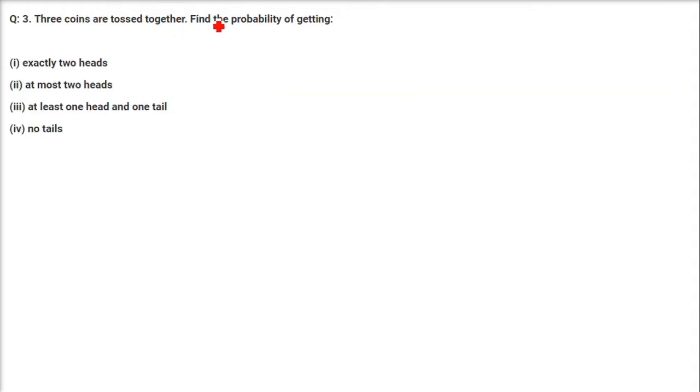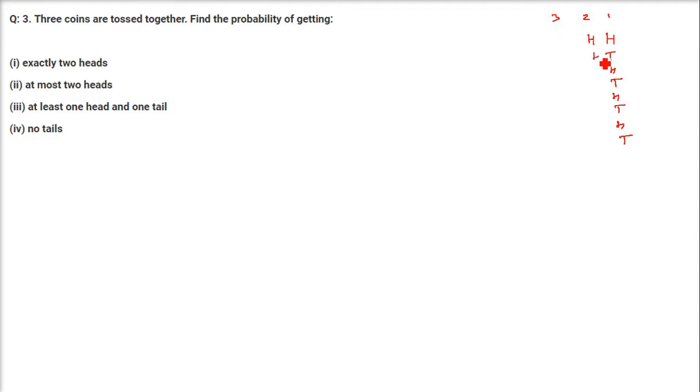3 coins are tossed together. Find the probability of getting exactly 2 heads, at most 2 heads, at least 1 head and 1 tail, and no tails. Here I'll make the formations first. 3 are there. So H, T, H, T, H, T, H, T. Head, tail. A coin can give you head or tail. So I have to make 3 rows. 1, 2 and 3. I'll just show you.